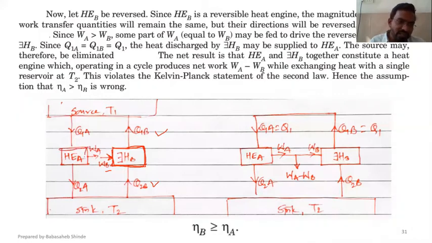And this is a regular heat engine HEA that is producing work WA.